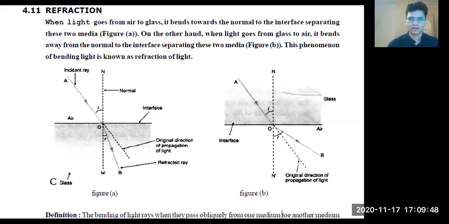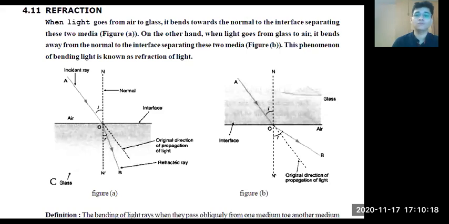Why? Because the density of air is less than the density of water. There might be other physical phenomena like viscosity, but I'm not talking about viscosity for now. I'm just talking about density. Can I say that the density of water is more than the density of air? Yes. Density is very easy to understand because it is just mass by volume.